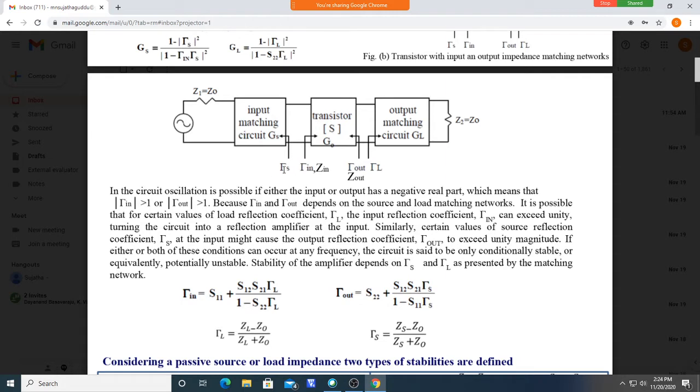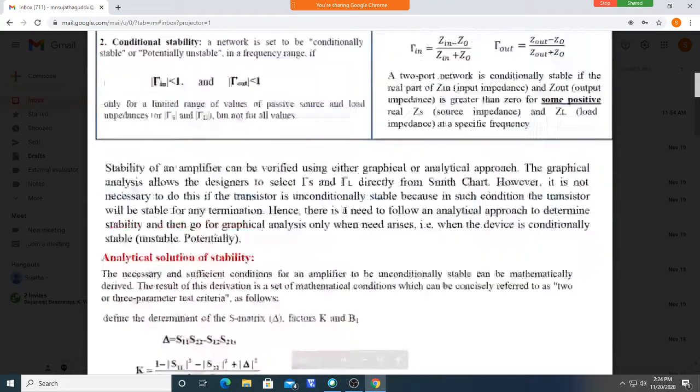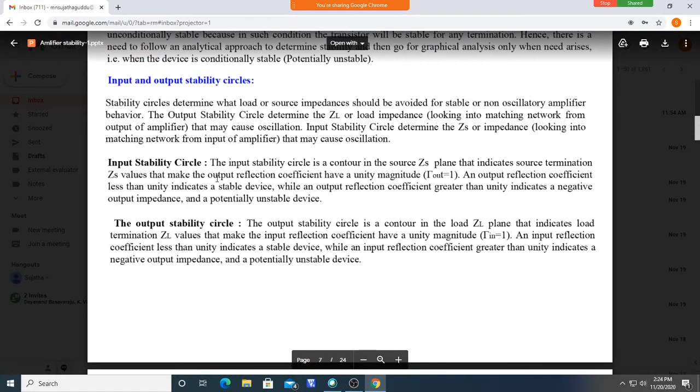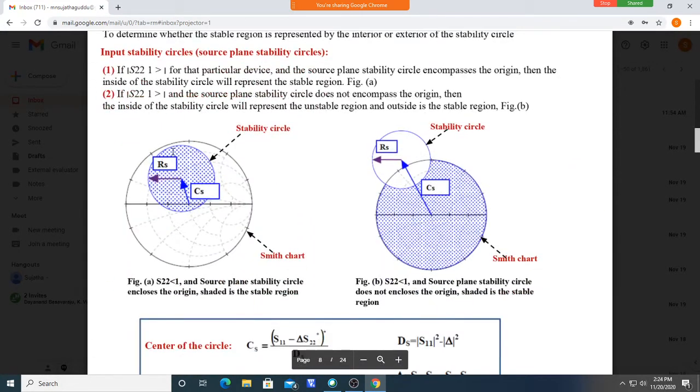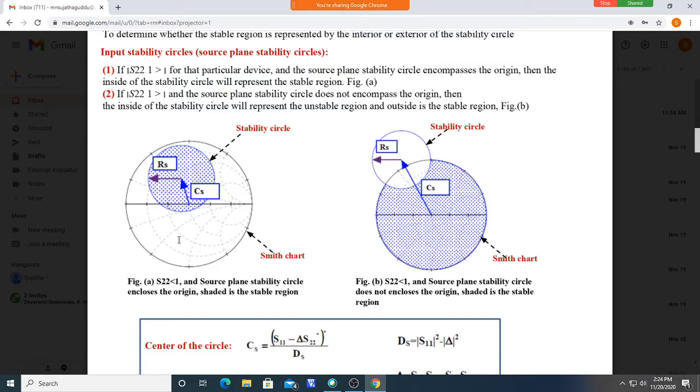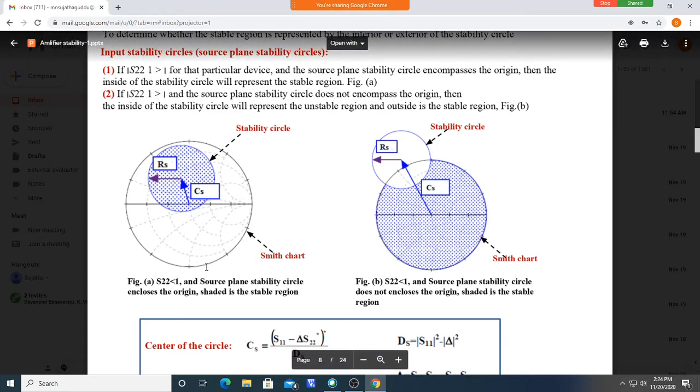Okay, now you should get ZS values that give a Γout lesser than 1. By drawing this input stability circle on the Smith chart, you can come to know which impedances over this Smith chart, that means which ZS values, give a Γout lesser than 1. Okay, so that is input stability circles.